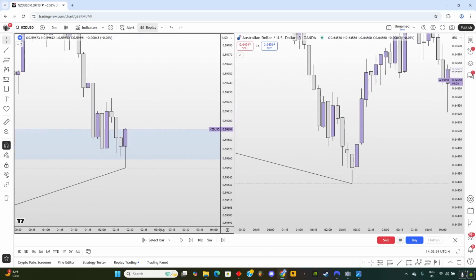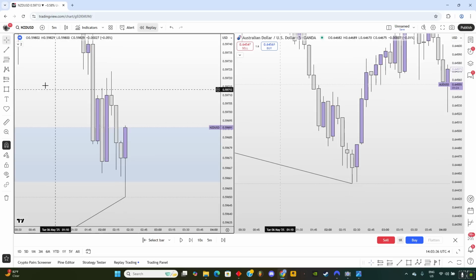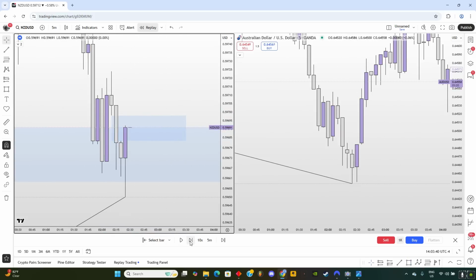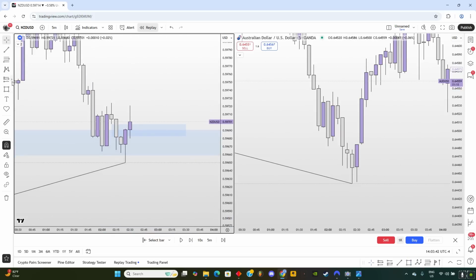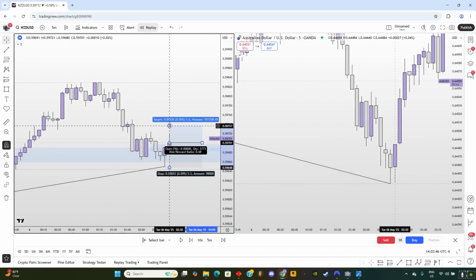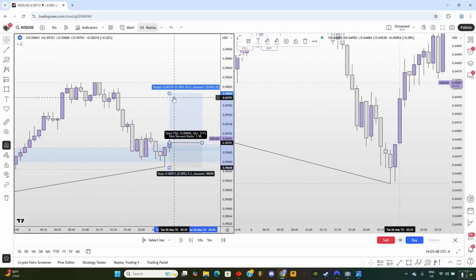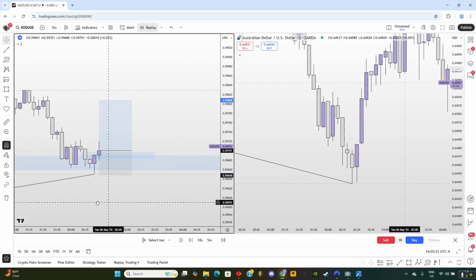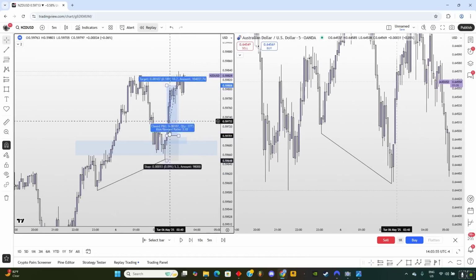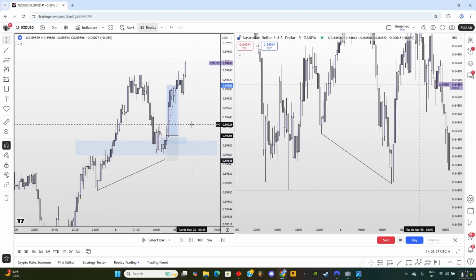What I was waiting for is price to inverse this fair value gap. Once price inversed it right here, that was my entry, and I went for 1 to 2 or something like that. And if I show you how this played out, you can see that was an absolutely beautiful trade.